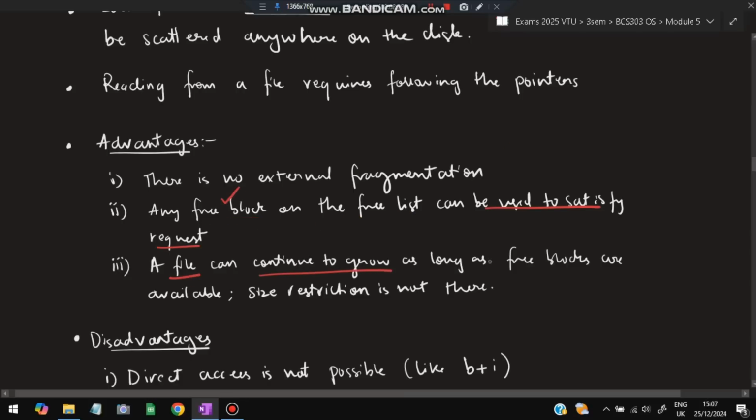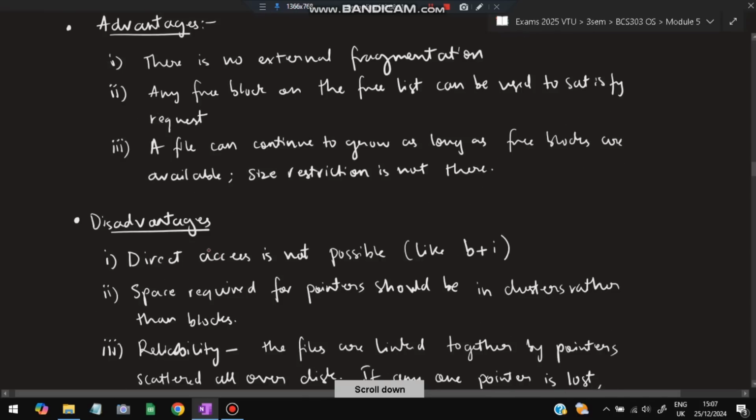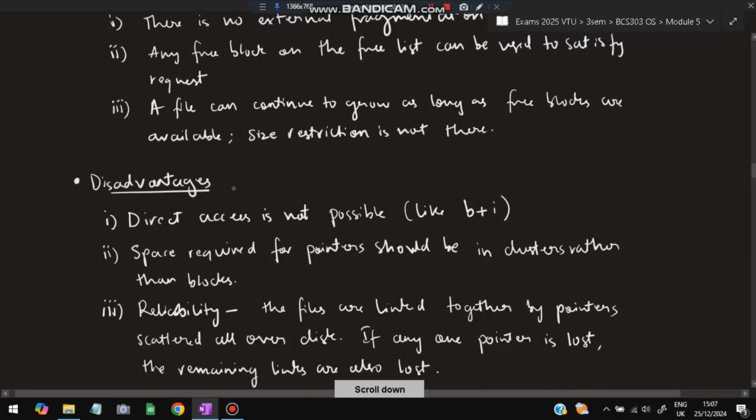A file can continue to grow as long as free blocks are available. So there is no size restriction. It is not restricted. We can have as big a file as we need by attaching free blocks end to end, and the file size will increase. So it seems like there are no disadvantages to this method, but there are some disadvantages.